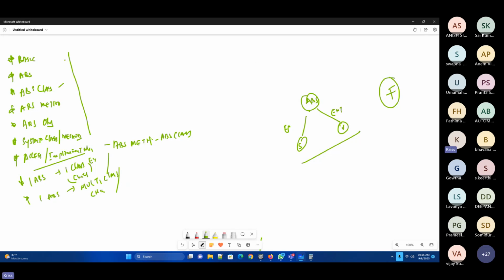So overall, tomorrow I wanted to see these implementations from you. One abstract class with one class extending and implementing it, and one abstract class implemented by multiple classes, with a runner file, one abstract class, and multiple class files. The same thing, you remember, right? For the interfaces we have done the same thing, and we are doing it for this also.